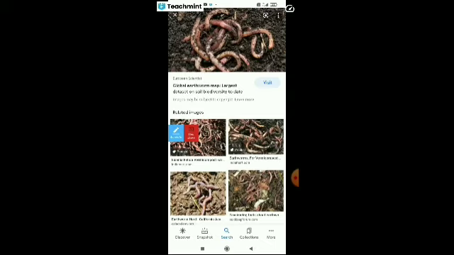Look at this earthworm here. Sometimes, to catch fish, they first put the earthworm on the thread, and then they can easily catch the fish through it.